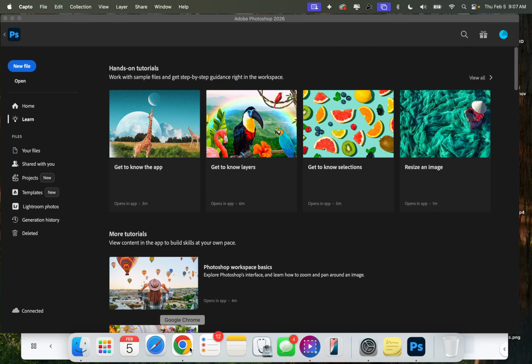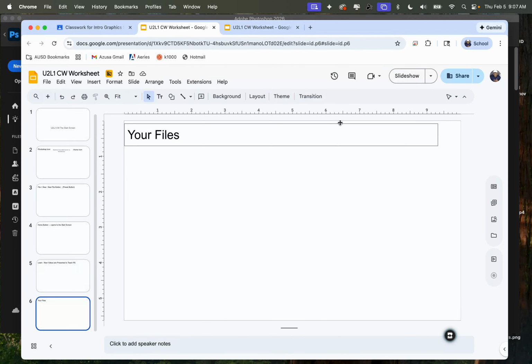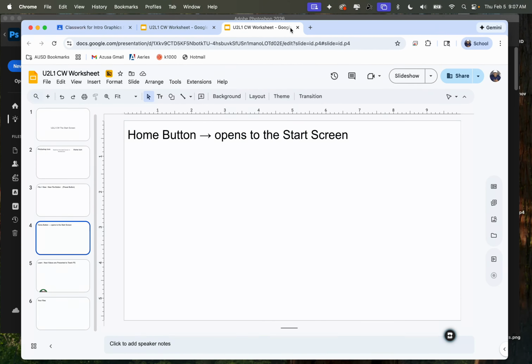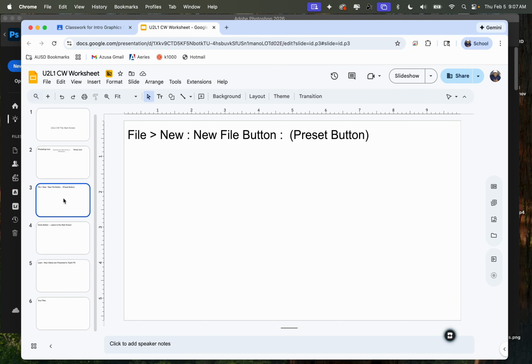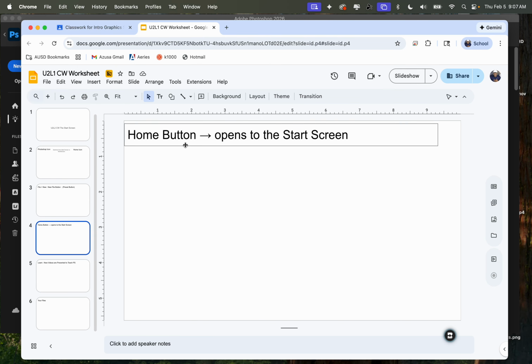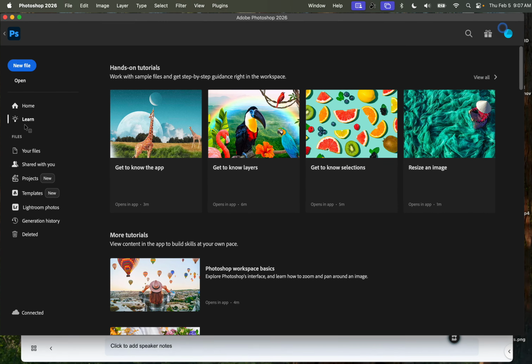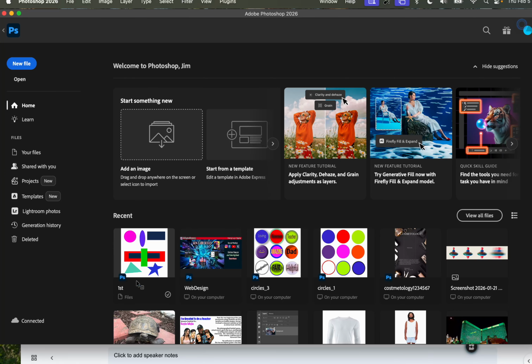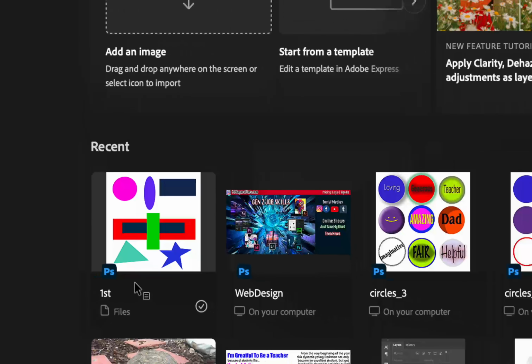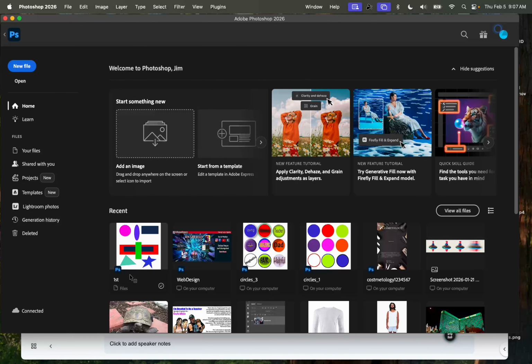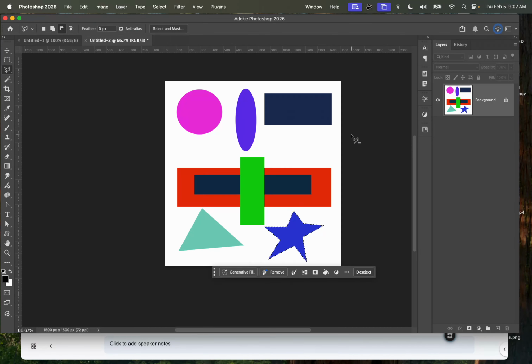What we did so far, we did the home button, which is a start screen. If you click on the home button, you should see your graphic there. And remember, it only saves PSD files. So here is what we created.